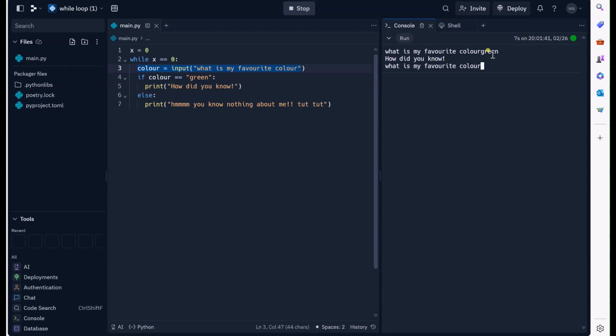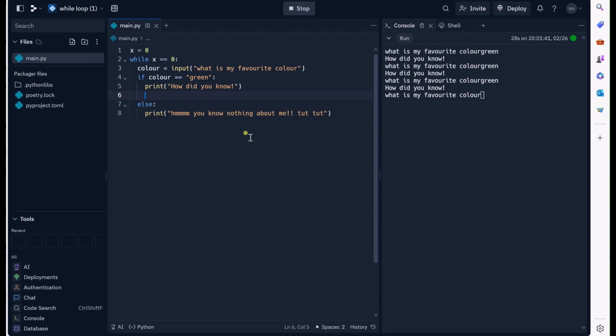But then it's asking me again, and I don't want it to ask me again because I've already said my favorite color is green. I know that. I don't want you to keep asking me. So at some stage, I want to exit this program now. And the only way to do that is to make this statement false. I don't want x to be equal to 0 anymore. And quite simply, on the next line, I can write x is equal to 1.